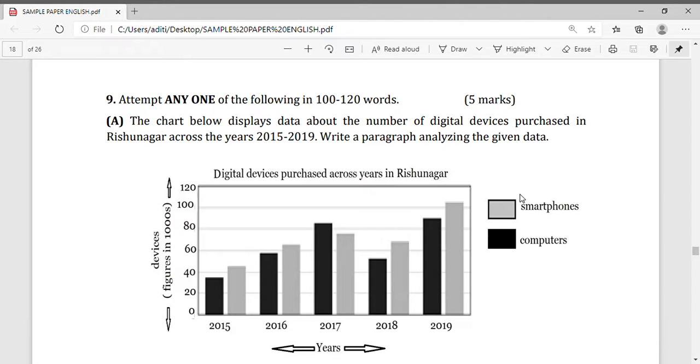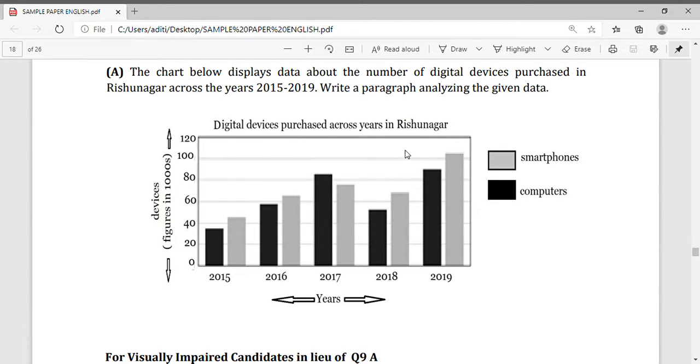The chart below displays the data about the number of digital devices purchased in Rishinagar across the years 2015-2019. Write a paragraph analyzing the given data. You can see this data, digital devices purchased across the years in Rishinagar.